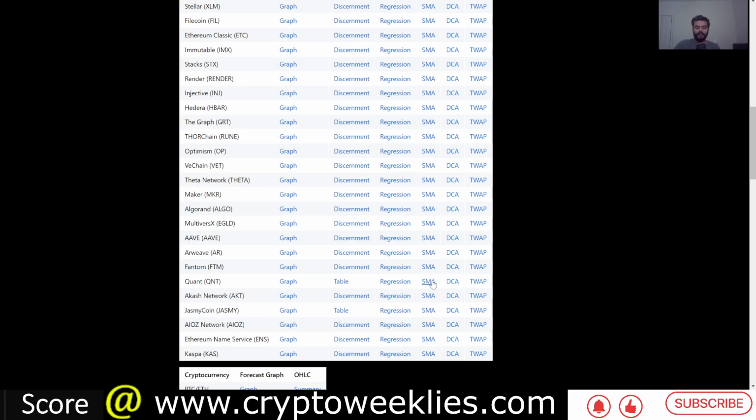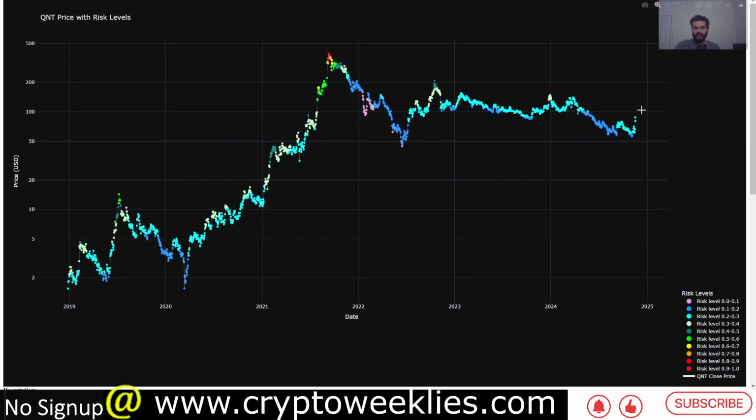Now we'll come to the three models that we have for accumulation: the SMA model, which is the simple moving average based model; the DCA model, which is similar to the regression model that we saw at a weekly level, but instead of weekly level, it is applied at a daily level; and the time weighted average price model. Starting with the SMA model, this is price versus 20-week moving average. Based on that, the risk levels are color coded and normalized between 0 and 1.